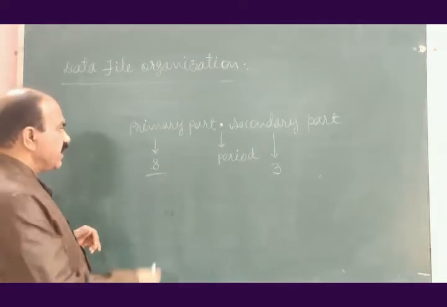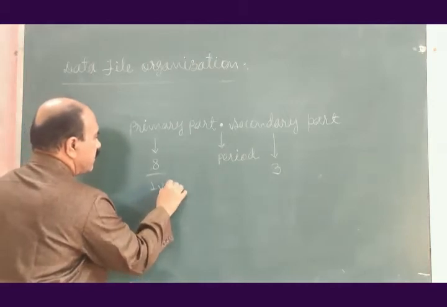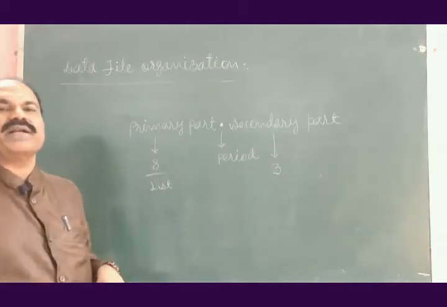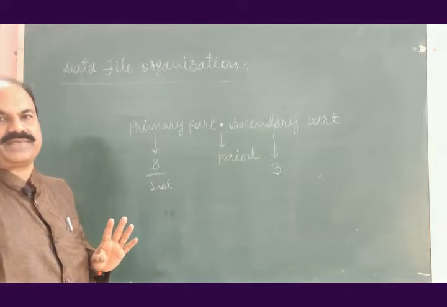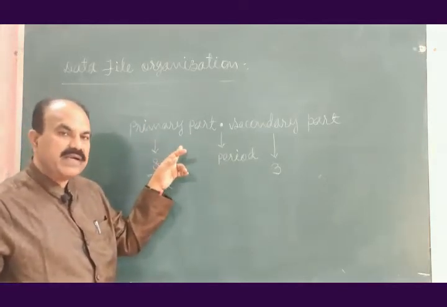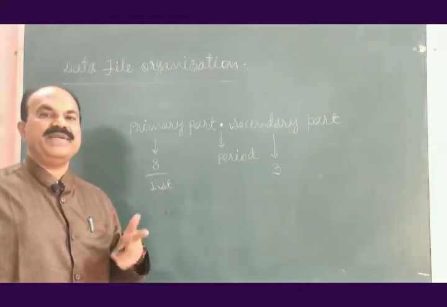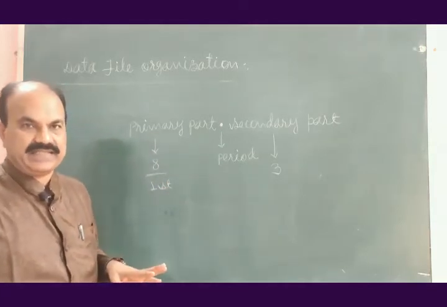Next, first character of the primary part should be alphabet. First character of primary part of name of data file should be an alphabet, A, B, C, D, like that.